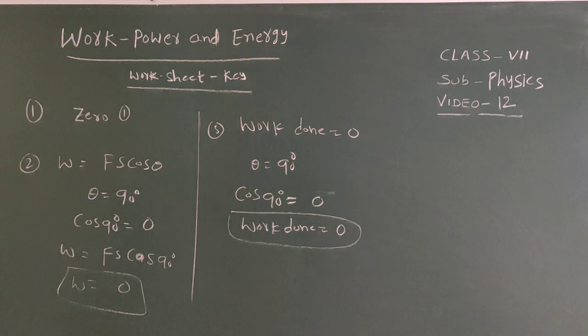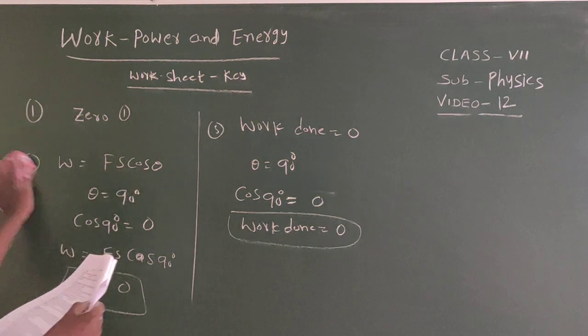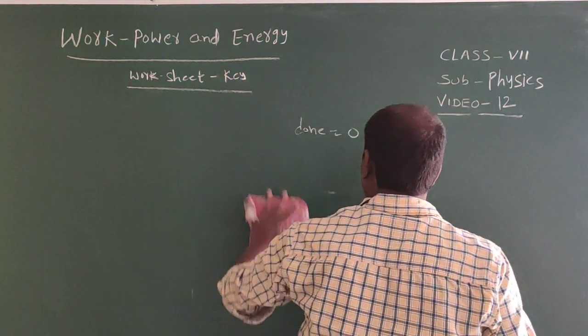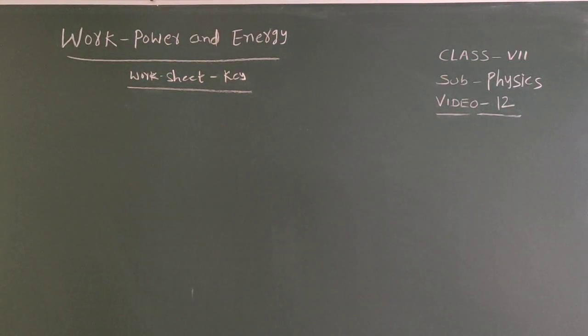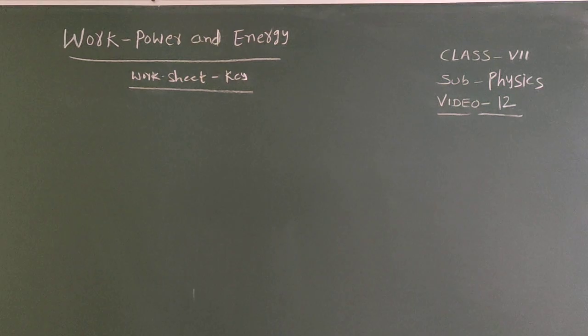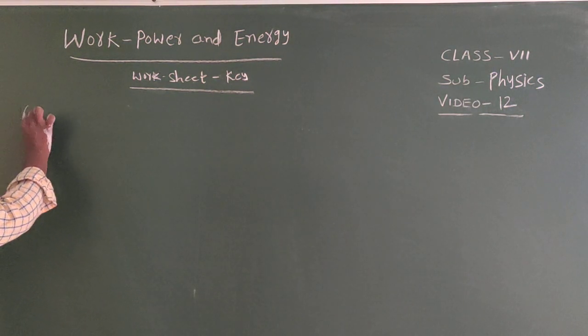Then the work done on the car is equal to 0. Fourth one, the answer is 0.